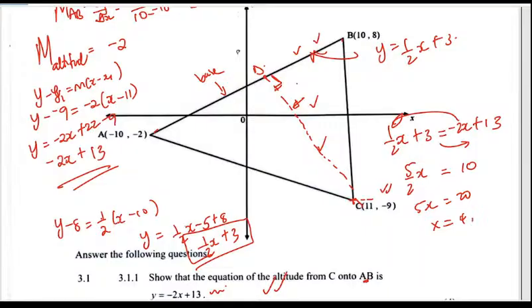Then we substitute this 4 back into this equation and see that y is going to be a half of 4, which is 2, plus 3, which is 5. So these are the coordinates of D, 4 and 5. Okay, so we move on.